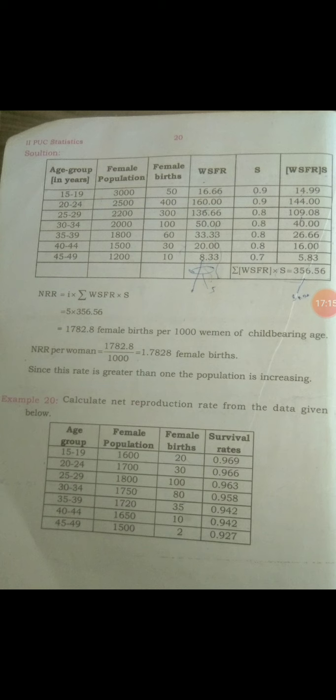For 15 to 19, 16.66 into 0.9 gives 14.99.